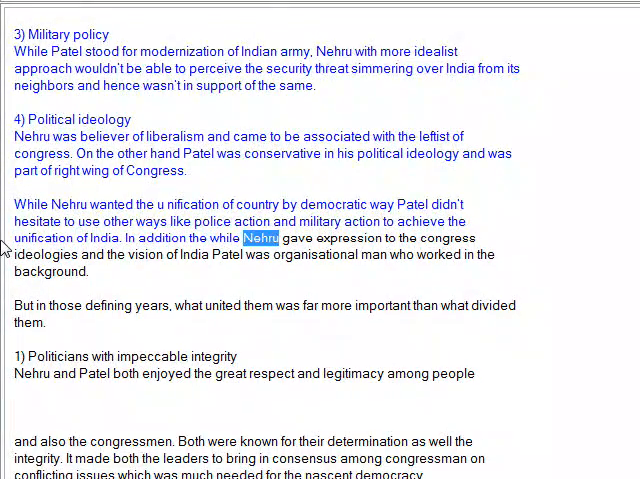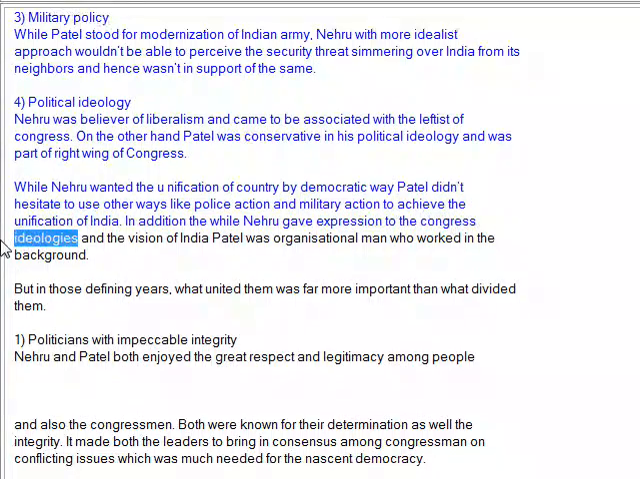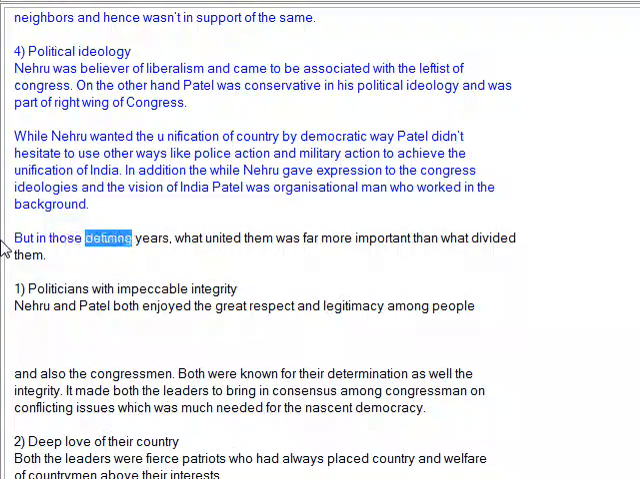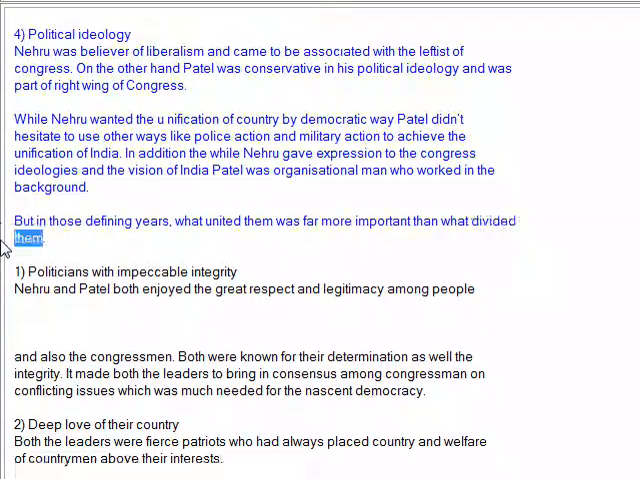In addition, while Nehru gave expression to the Congress ideology and the vision of India, Patel was an organizational man who worked in the background. But in those defining years, what united them was far more important than what divided them.